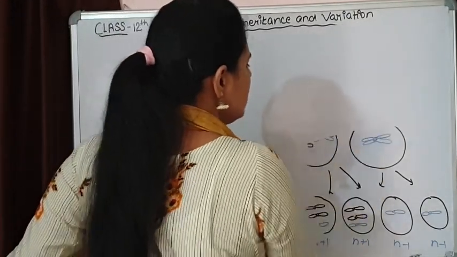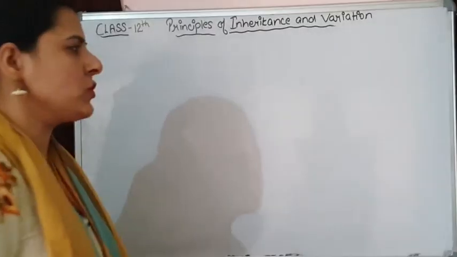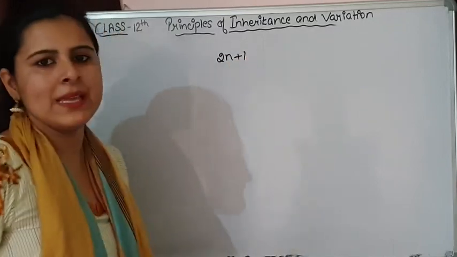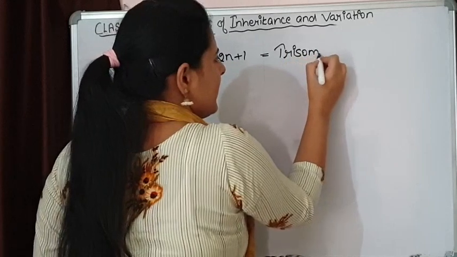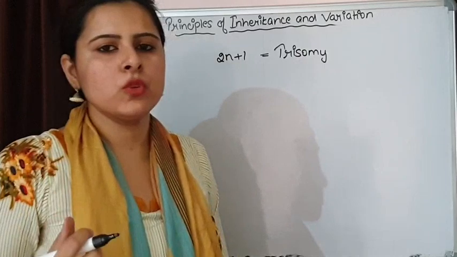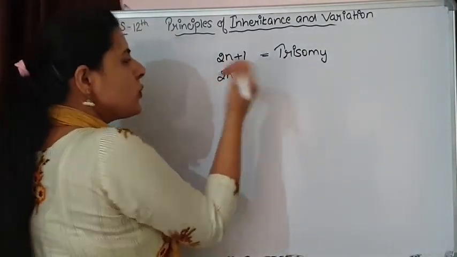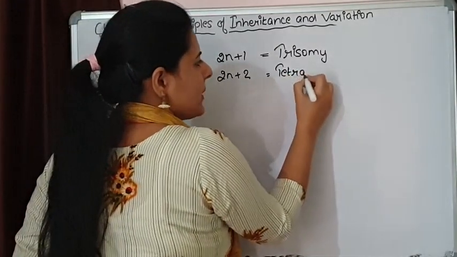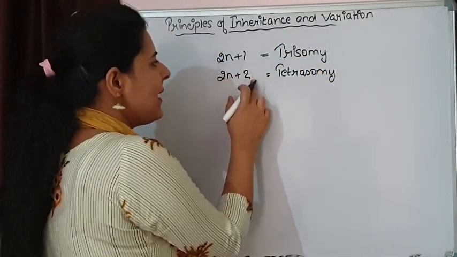Whenever there is addition of a chromosome, say in a diploid cell one extra chromosome is added, this situation is called trisomy. That means out of two homologous chromosomes one extra chromosome is also present. It can be a situation when two new chromosomes are added, that is tetrasomy. This is how the number of chromosomes are added.